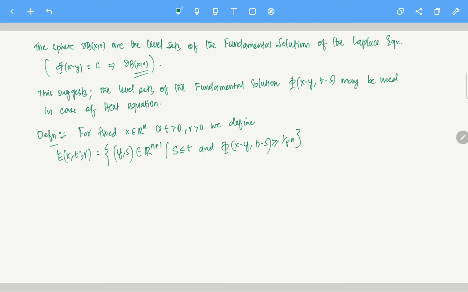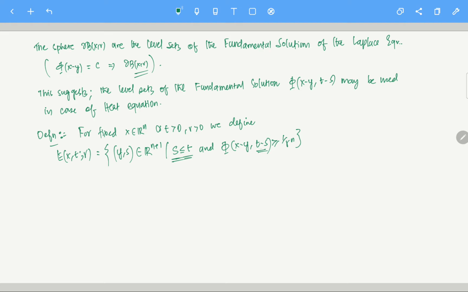The only property is that s is bounded by t. This has to be true. It is a necessary condition to define this set, because otherwise this particular phi will become 0.